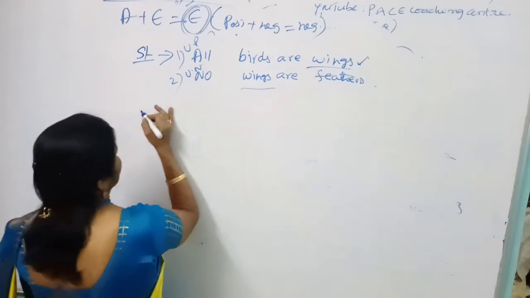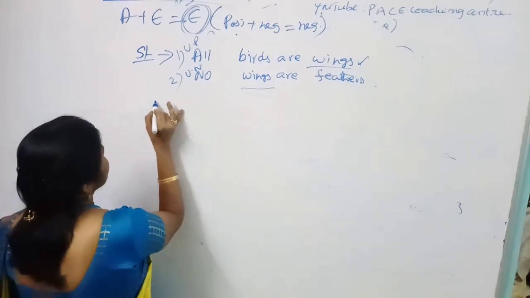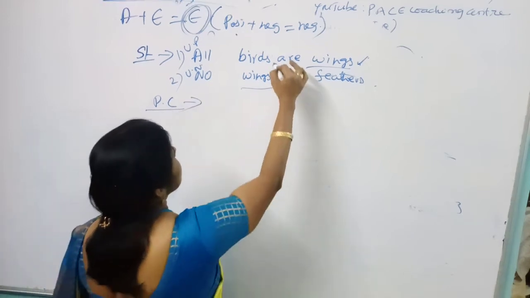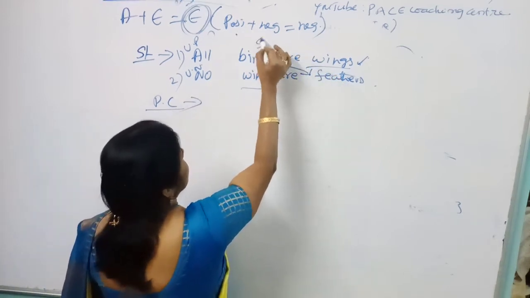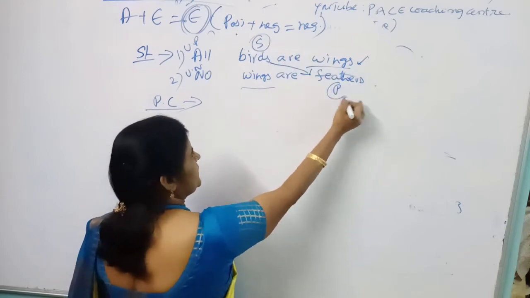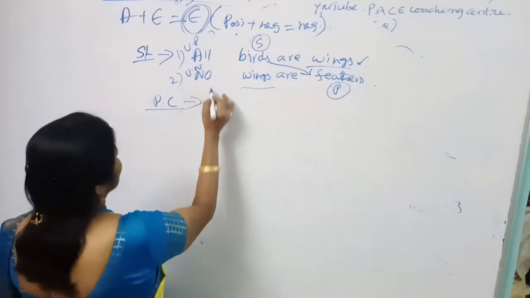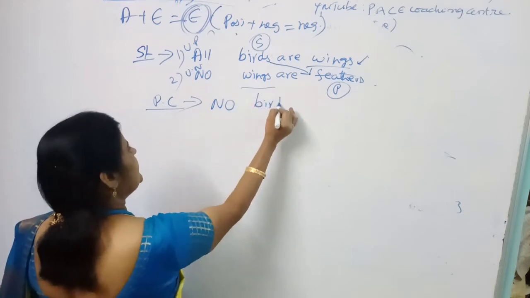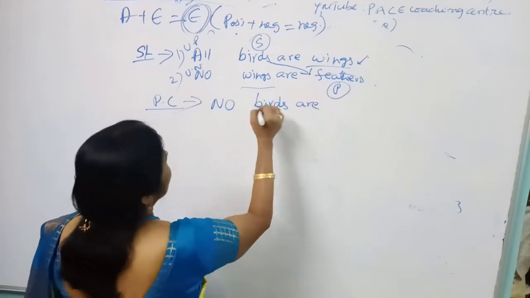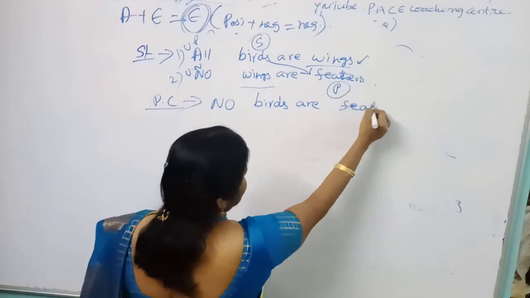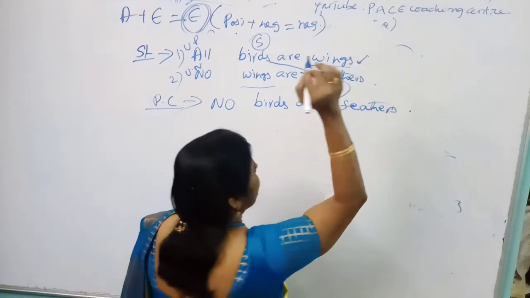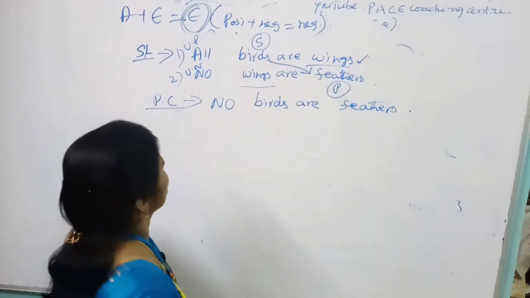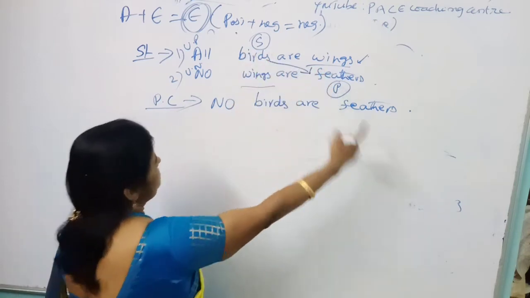Now it is ready for conclusions. So what is the first conclusion called? Perfect conclusion, PC. How can we draw the perfect conclusion? By using the subject of the first one and the predicate of the second one. So by using A plus E comes as E, means no. Simply you can say the answer: no birds are feathers. Automatically, by writing this, you know very well. This is a very simple concept. Okay, no birds are feathers.